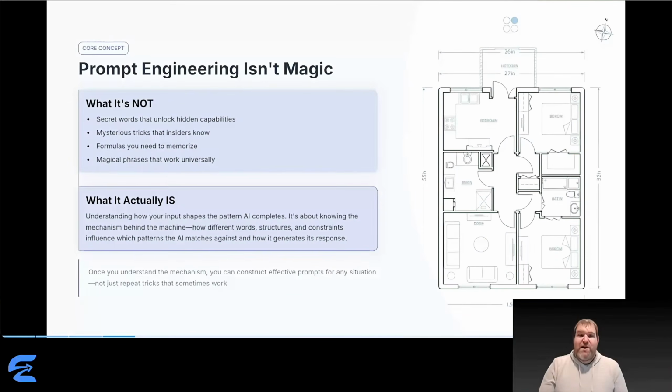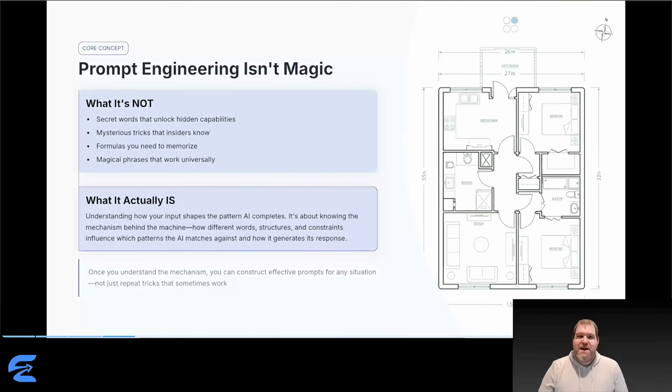So let's clear something up right away. Prompt engineering is not magic. It's not secret words that unlock hidden AI capabilities. It's not mysterious insider knowledge. It's not formulas you memorize and apply blindly. What it actually is: understanding how your input shapes the pattern AI completes.